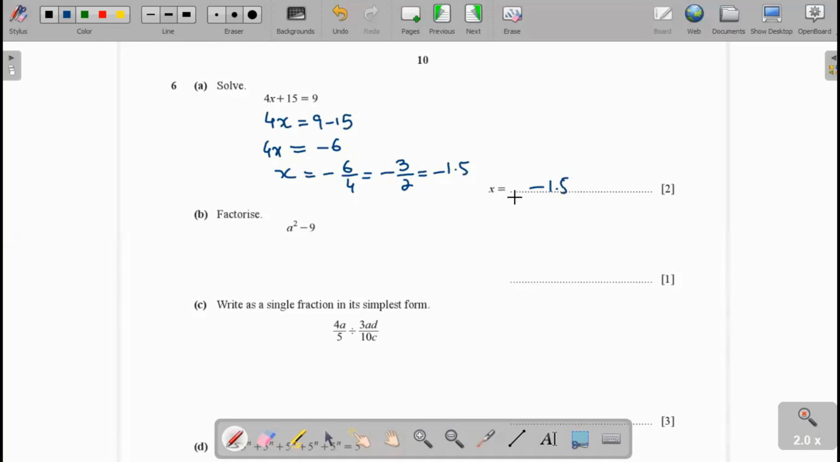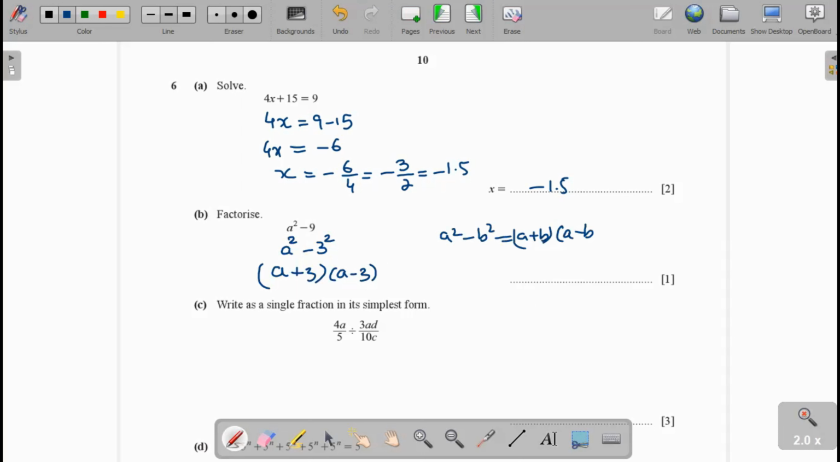That's the answer. Part B, factorize a² - 3². You see here two terms are given, and to factorize it, you take the square of both terms. Here is a² and here is 3². Now you can write it as (a + 3)(a - 3). This is the identity formula you use here: a² - b² = (a + b)(a - b).